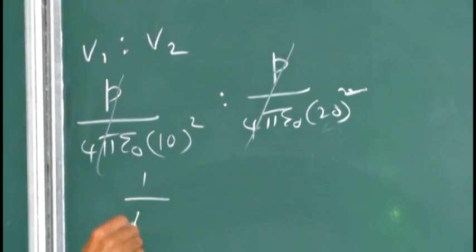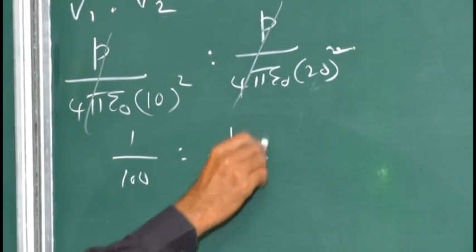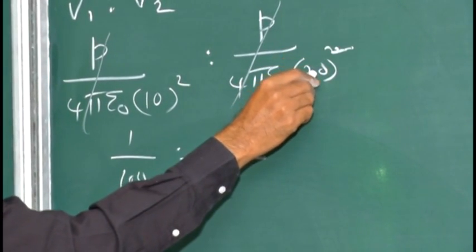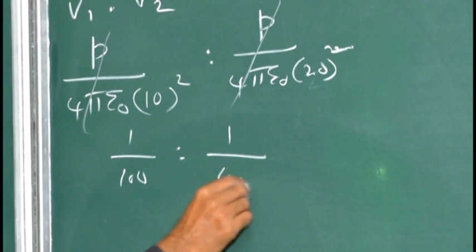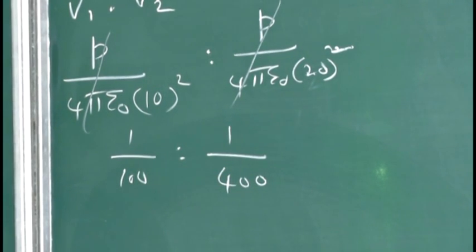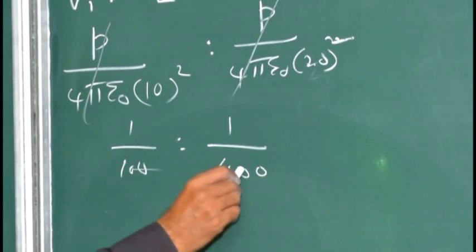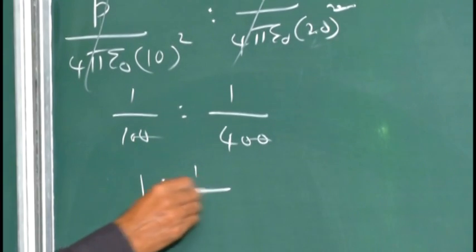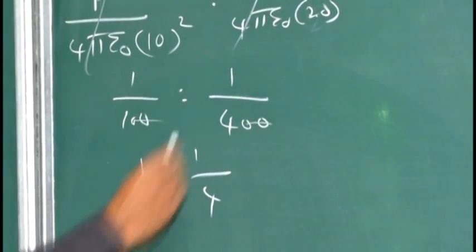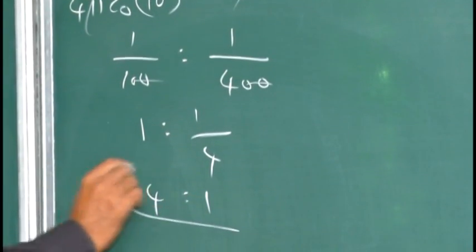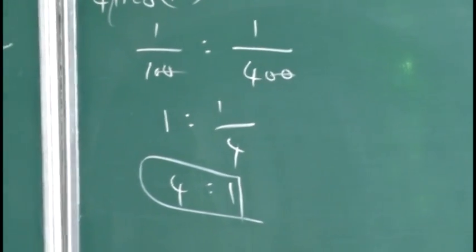Taking the ratio, 1/100 is to 1/20 the whole square, which is 400. So what will be the answer? Cancel the zeros. So 1 is to 1/4, or multiplying by 4, 4 is to 1. Am I right?